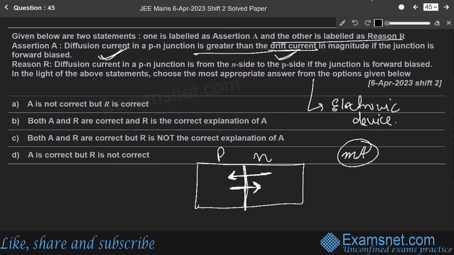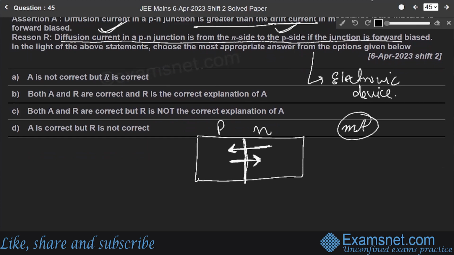And the reason given is that diffusion current in a PN junction is from the N side to the P side if the junction is forward biased. But this reason is wrong, because if the electrons are moving from N to P, the current will move from P to N, not from N to P side. So the correct option is C, that is, both A and R are correct, but R is not the correct explanation of A. Got it?